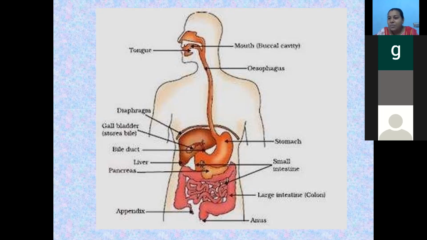And students, one more important point. Practice this digestive system. You have the NCERT textbook with you? Yes, ma'am. This digestive system diagram is there. Practice it 2 times.